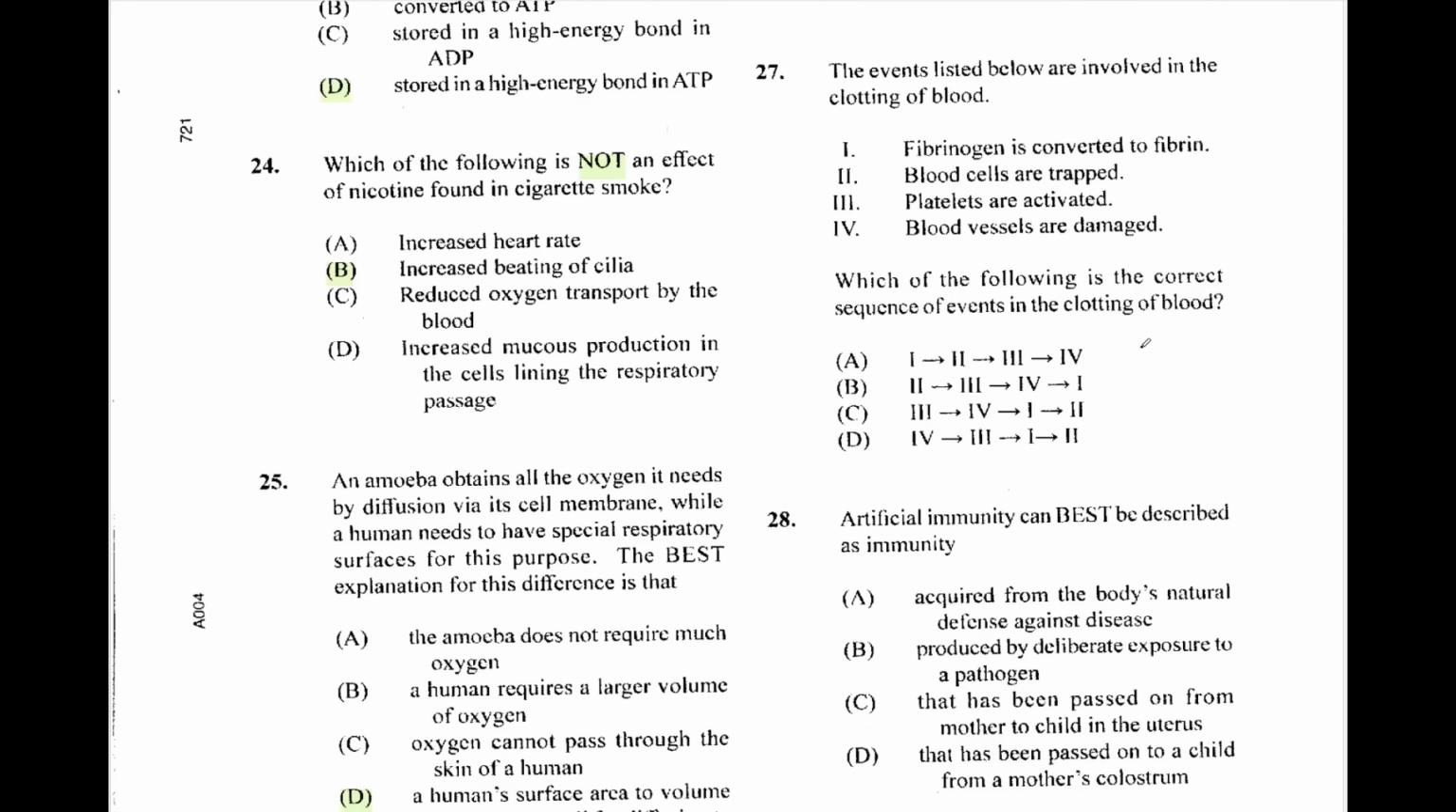Question 27. The events listed below are involved in clotting of blood. Fibrinogen is converted to fibrin, blood cells are trapped, platelets are activated, blood vessels are damaged. Which of the following is the correct sequence of events in clotting of blood? So the blood vessel needs to be damaged first. That triggers this process. So straight away for 27, you already see that the answer is D.